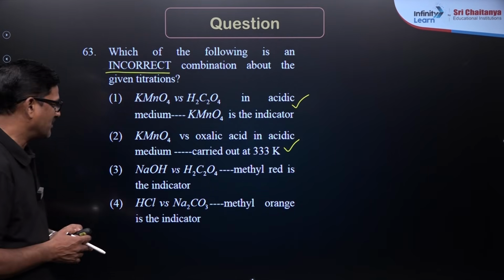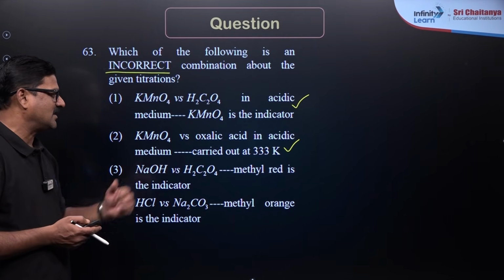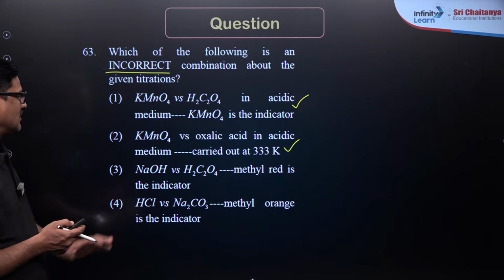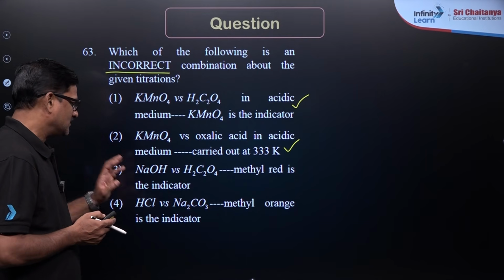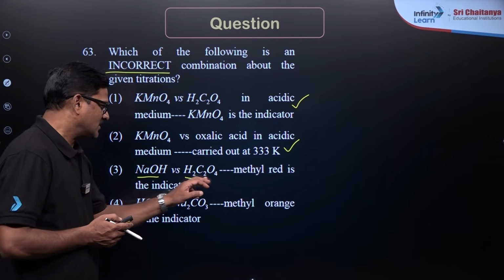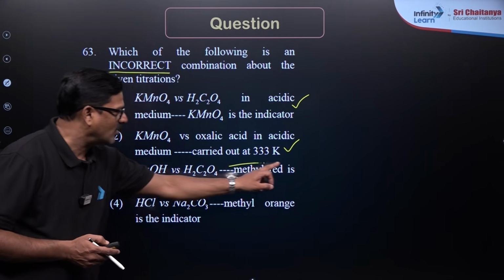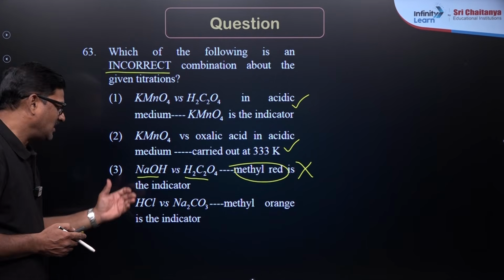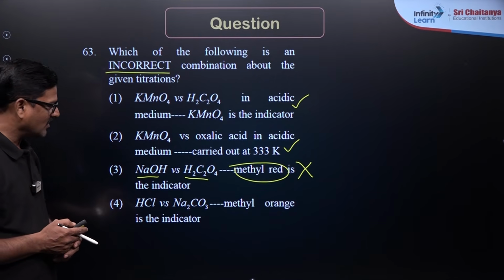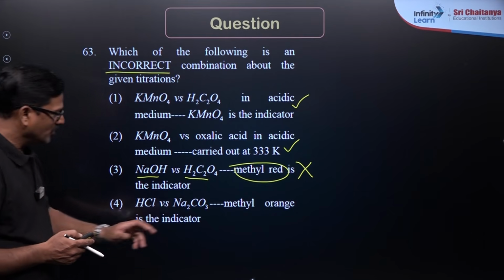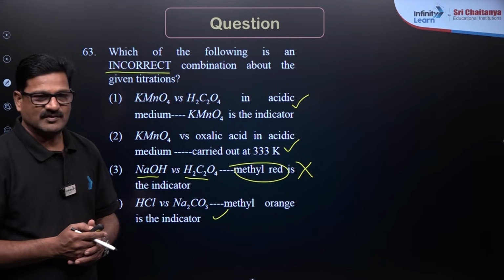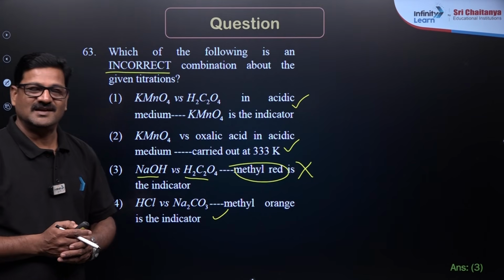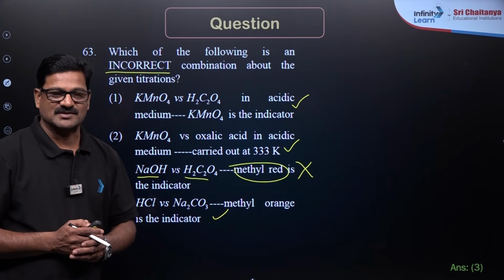It is a correct statement. Sodium hydroxide and oxalic acid, methyl red as an indicator. So this is not correct. For a strong base and weak acid, methyl red cannot be used. Okay. HCl and sodium carbonate, methyl orange is an indicator. So you can use methyl orange between these two. So the incorrect one is option 3, which is the correct answer for this question.